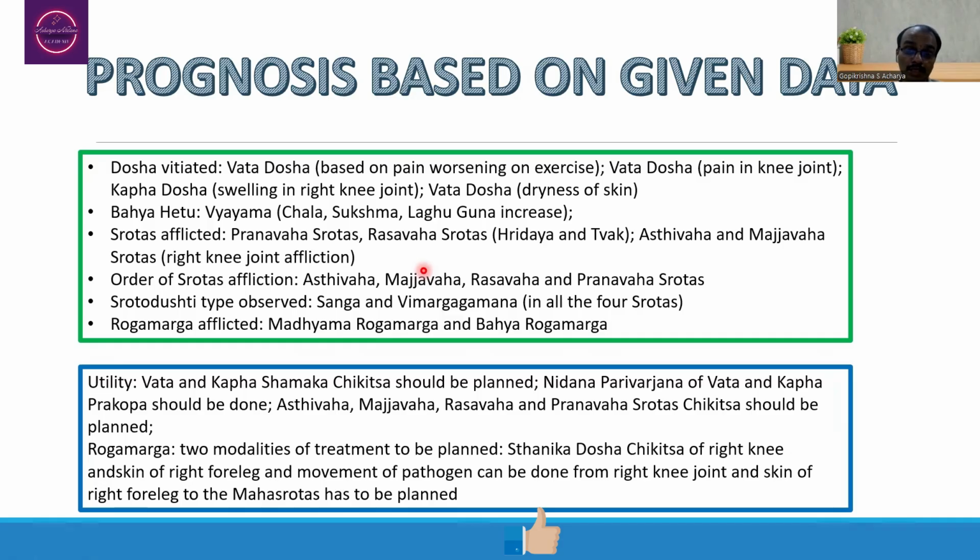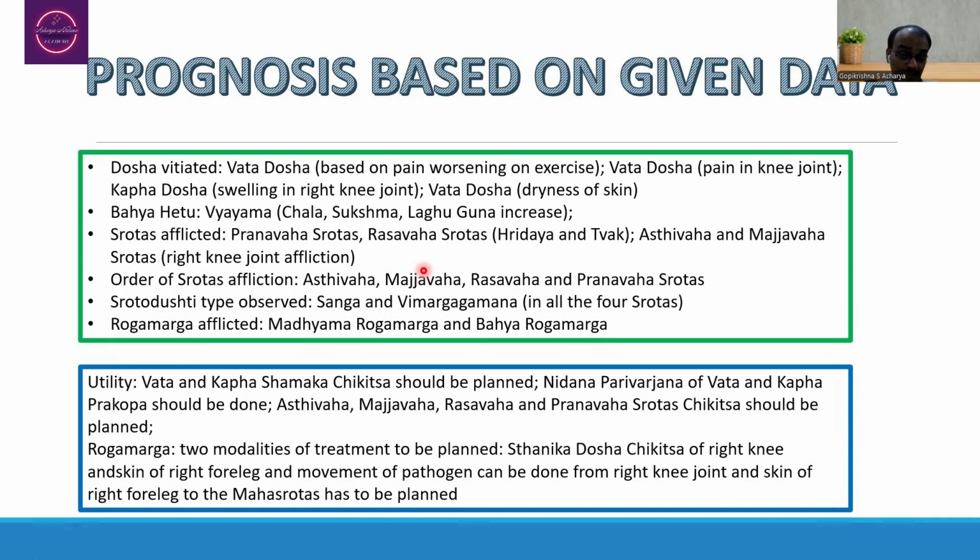So, that is considered to be the worsening situation. That too, it could be a Vyanjaka Hetu that can be considered, wherein there may be a possibility of Chala Guna Vriddhi, Sukshma Guna Vriddhi, Laghu Guna Vriddhi. Because of that, we say there may be a possibility of Bhashya Hetu, that is Vyayama as such. Whereas the discomfort in relation to the right knee joint and the twak is not being considered in this particular situation.